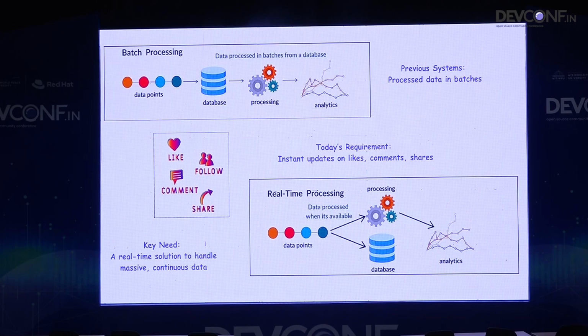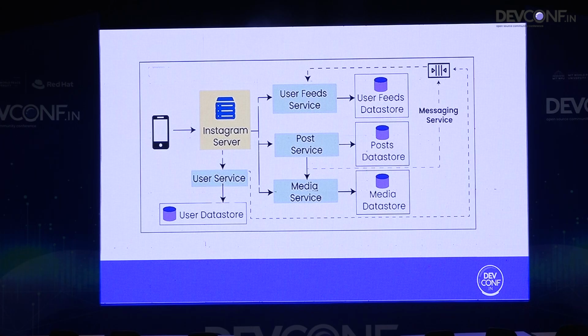So how can we handle this kind of event-driven system? Here is how Instagram handles it. There are multiple microservices, at the architecture level. Every microservice is handled differently, with its own infrastructure, nodes and scaling. On the Instagram server, there's a user service, a user feed service, a post service, a media service. Each stores its data at multiple different nodes, and the same applies to the messaging service. When you create an event, at the same time that event is getting processed.